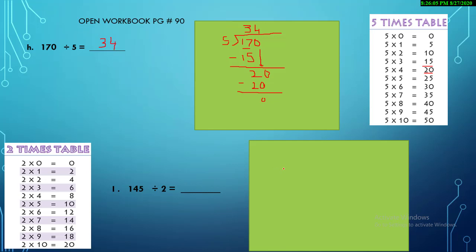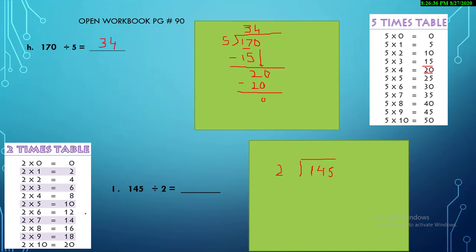Now let's do part number I. In the same way, you are going to write down the question first. As you can see on the screen, the 2 times table is already mentioned over here. So just start looking at the numbers, because 1 is smaller than 2. The dad's value is less than mom. So you are going to make a group of numbers over here. It turns into the number 14.